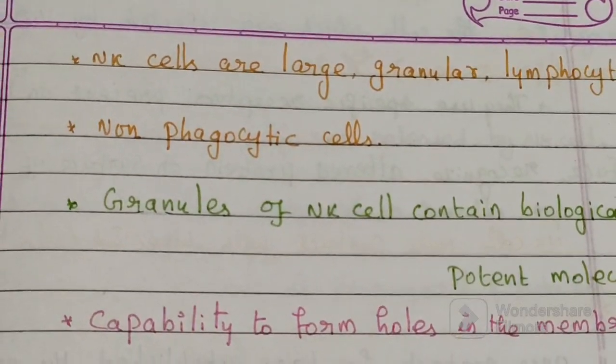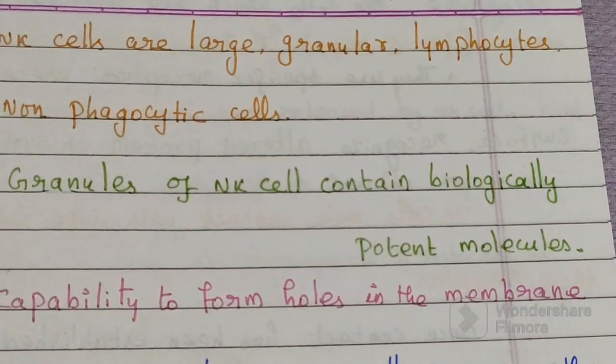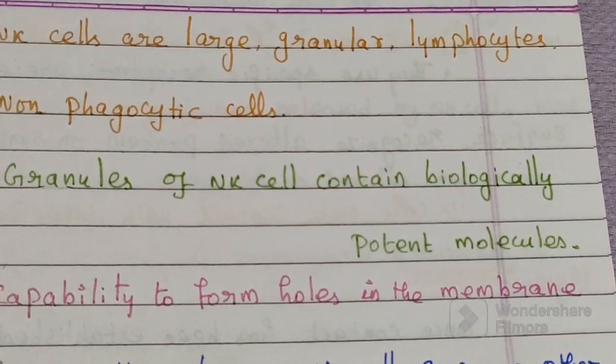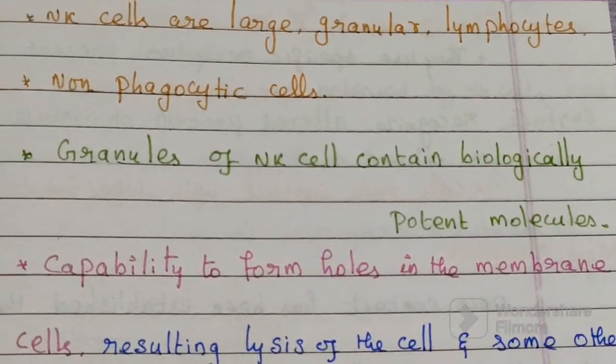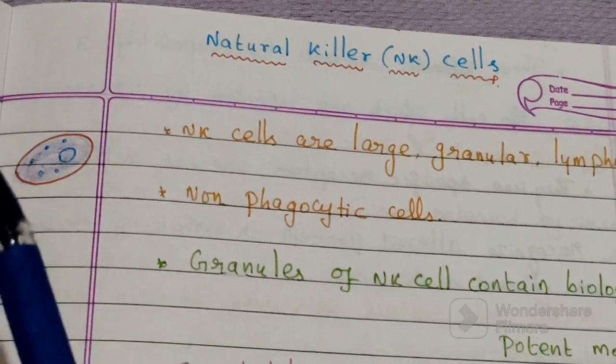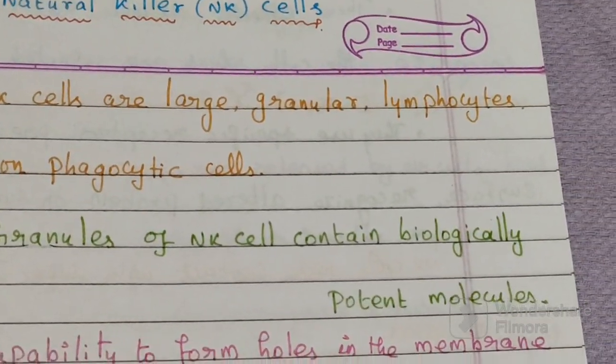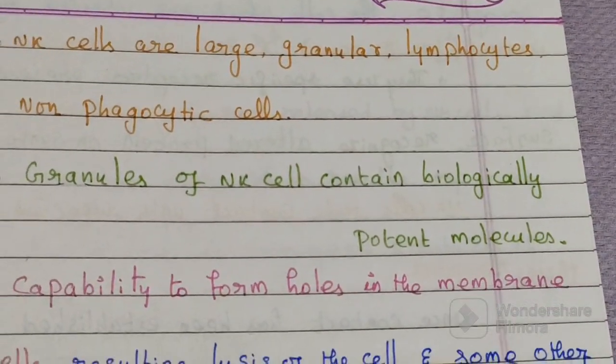The granules of NK cells contain preformed, biologically potent molecules.